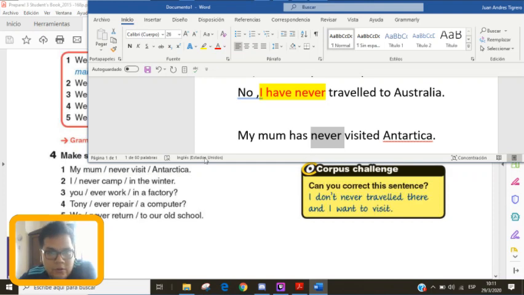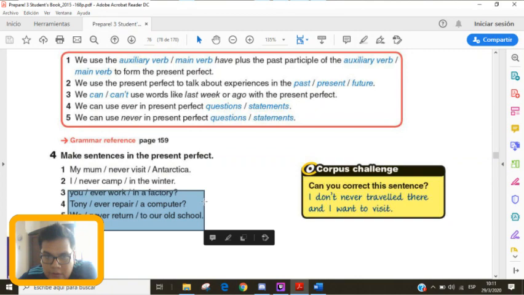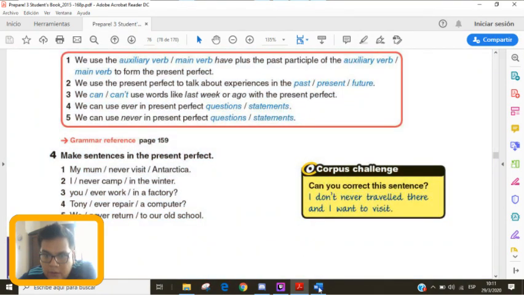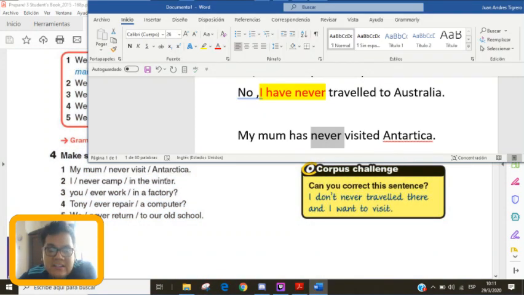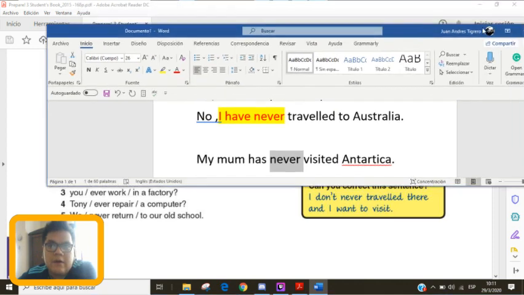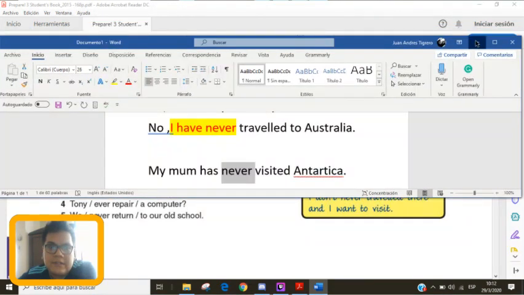But remember, you cannot use ever in these ones unless it is a question. So if you have a question mark, then you know that is a question. So if it is a statement or a regular sentence without a question mark, you use never or something related to that sentence. Okay? So please write those sentences.